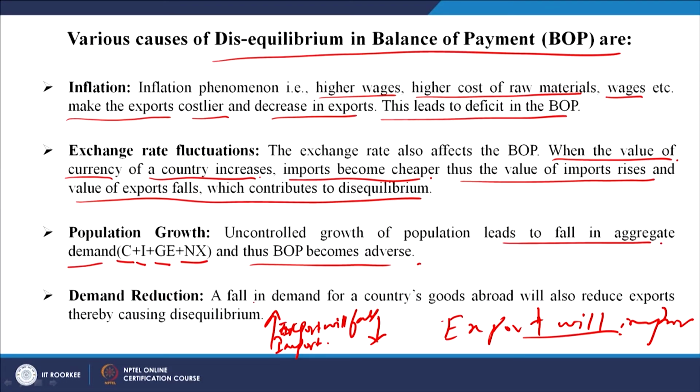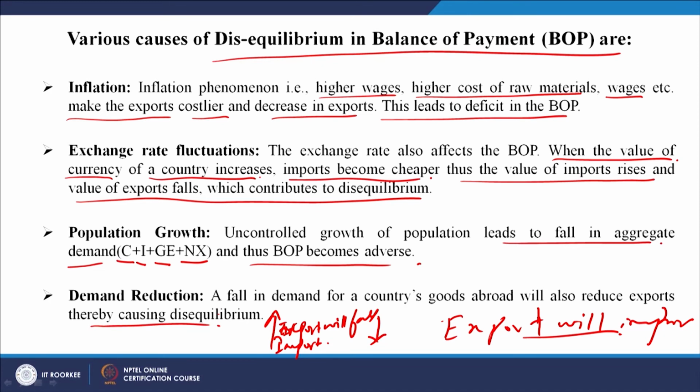Demand reduction. A fall in demand for a country's goods abroad will also reduce exports, thereby causing disequilibrium. For example, with westernization, many of the local products or the designs made by the local industries went out of demand, and the foreign products from other countries like Italy, purses, perfume and all, were heavily in demand.